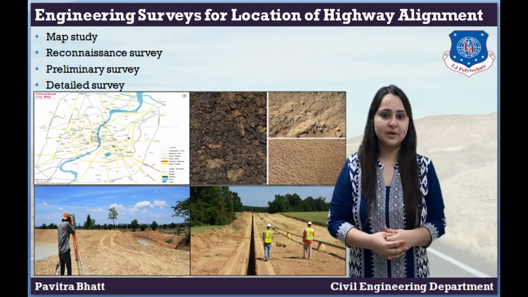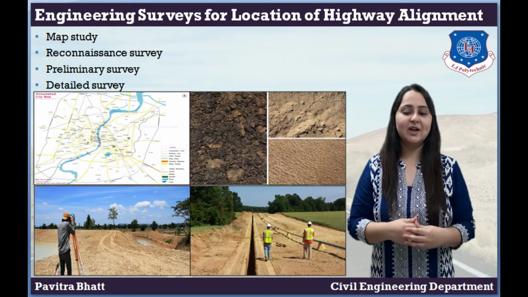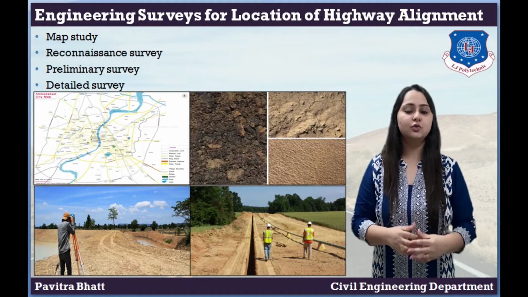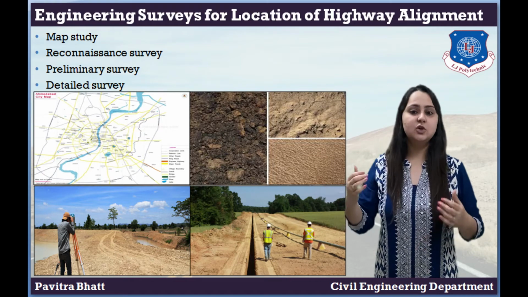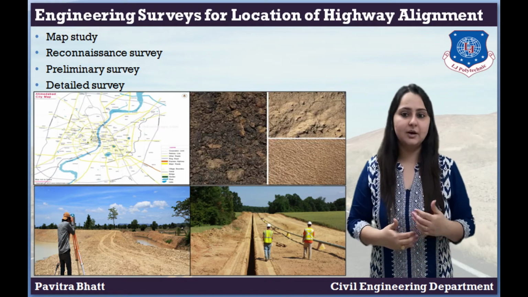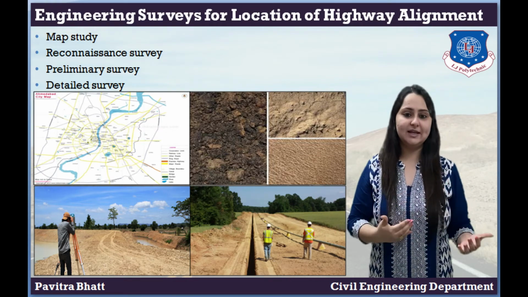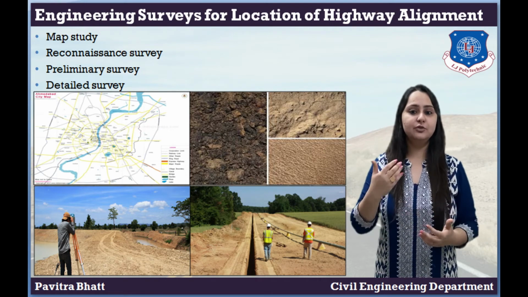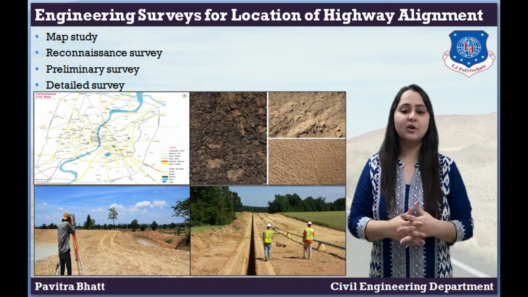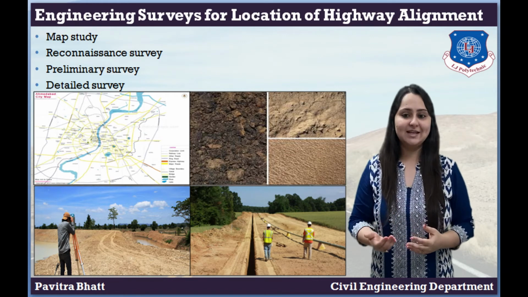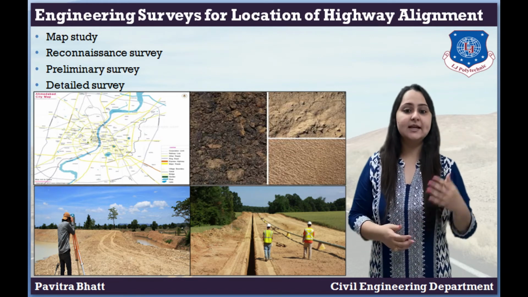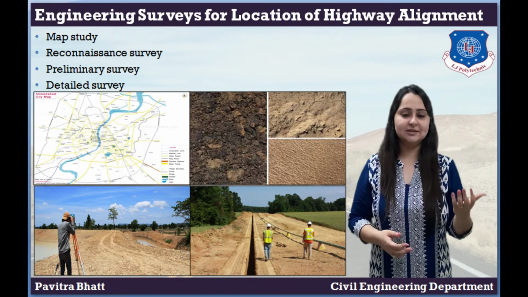Second, reconnaissance survey. The objects of reconnaissance survey are to examine the general character of the area and to collect information about important features of the area. The details to be collected during reconnaissance survey are obstructions along the route like valley, ponds, lakes, hills, permanent structures.